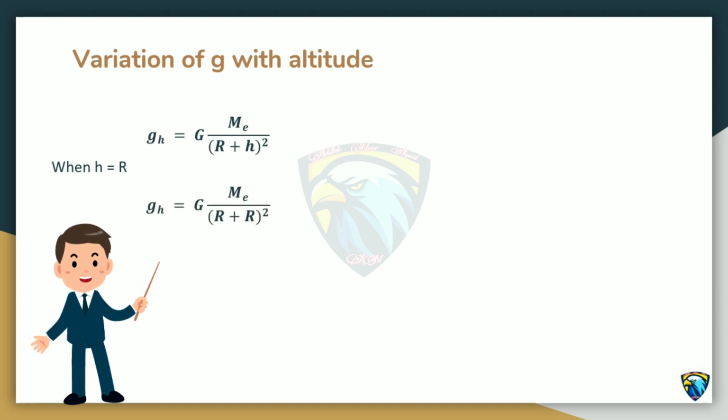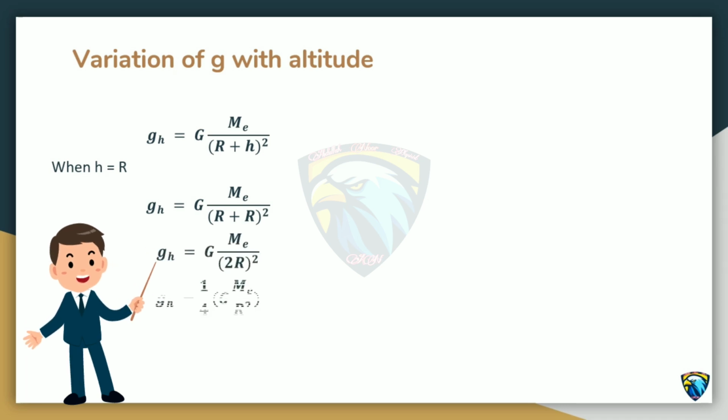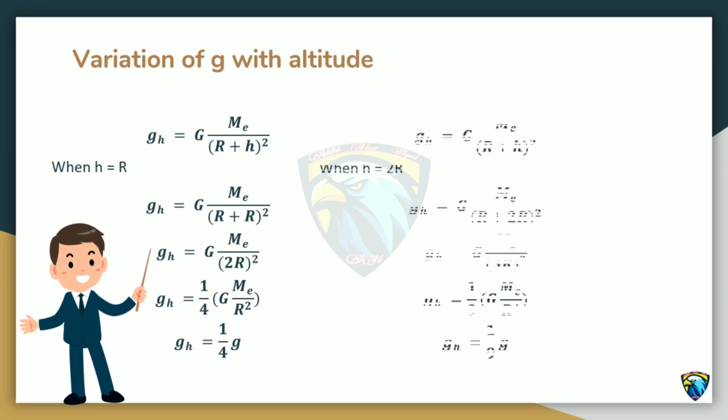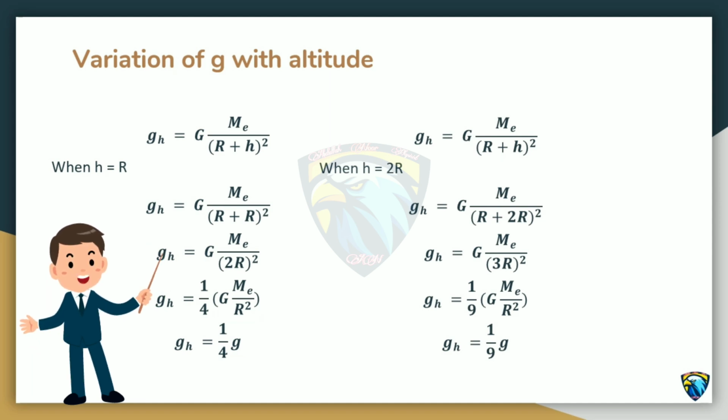then put h equals r, simplify the equation, g becomes 1/4 of its value on the earth. Similarly, at a distance of 2 earth radius above the earth's surface, the value of g becomes 1/9 of its value on the earth.